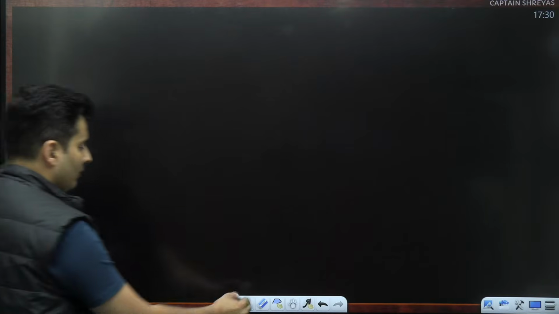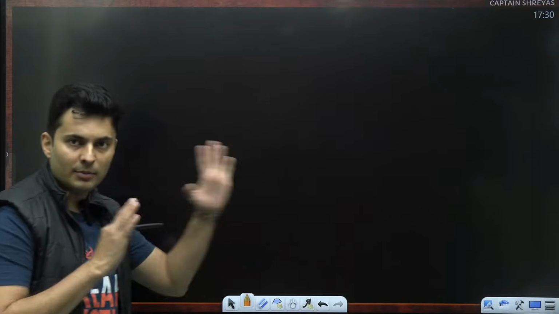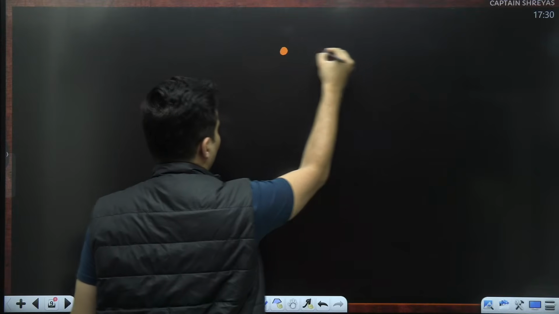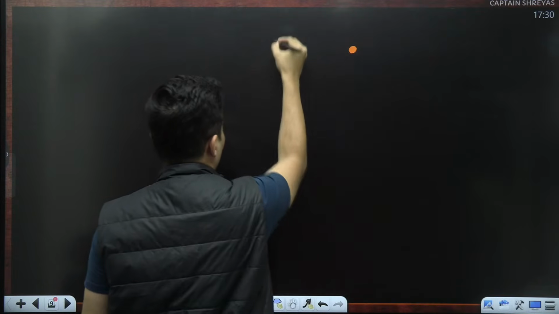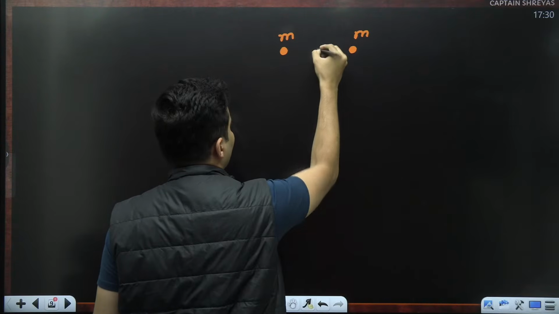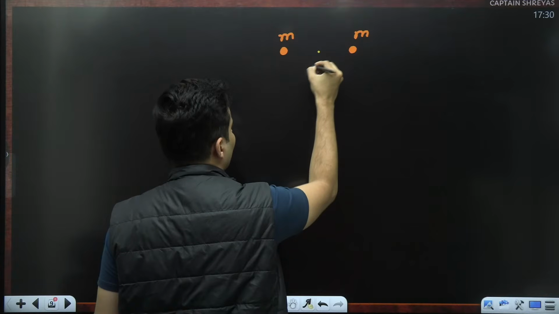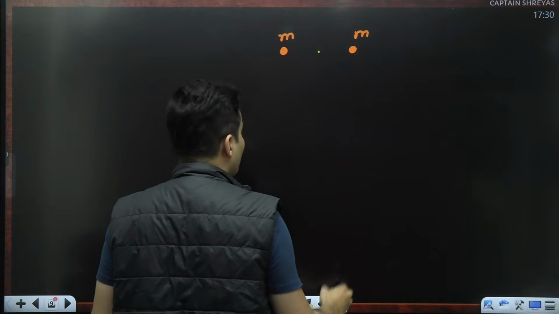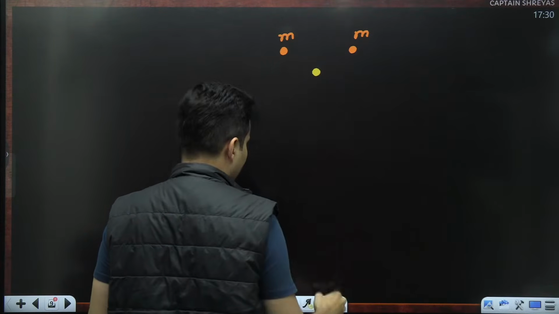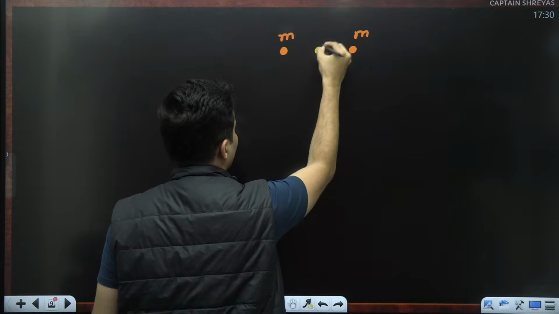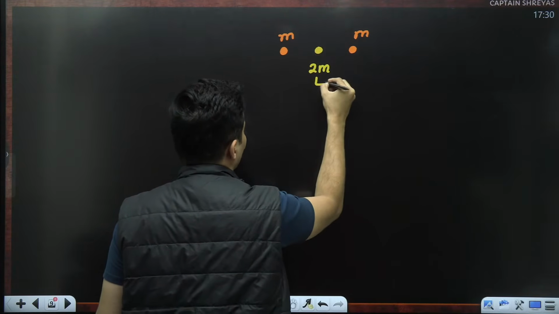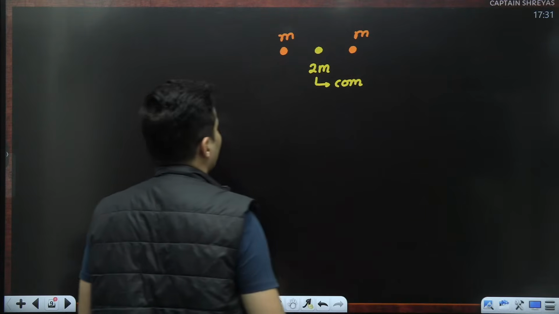Now, you might be wondering, how do I locate, sir, where the mass is being concentrated? Is there a way to find it out? The answer is simple. Let me show that to you very easily. If you have two equal masses, m and m, then the center of mass will be exactly at the midpoint. So you can assume both the masses to be exactly concentrated at the center. The total mass will be 2m. This is the position where the center of mass is located.